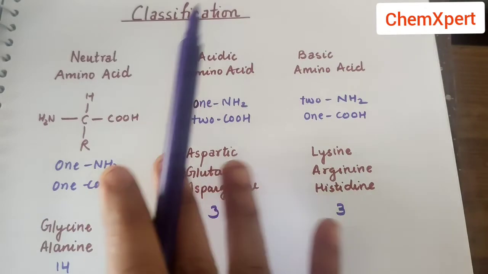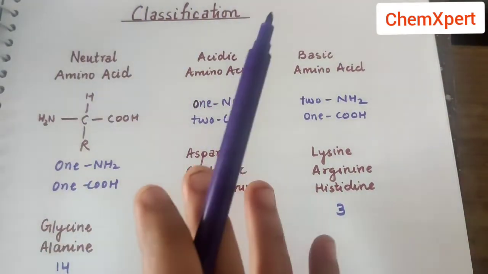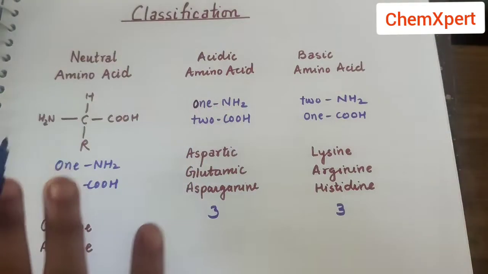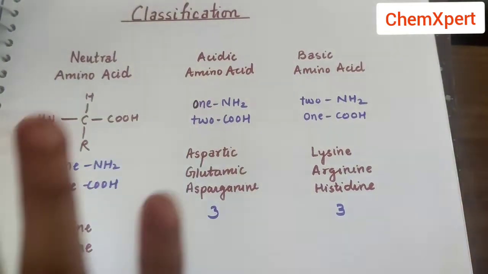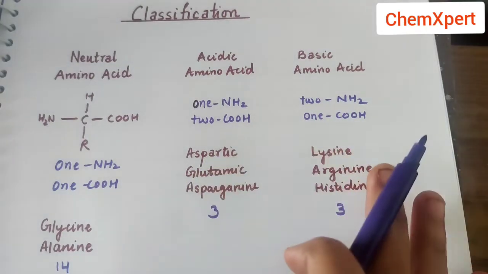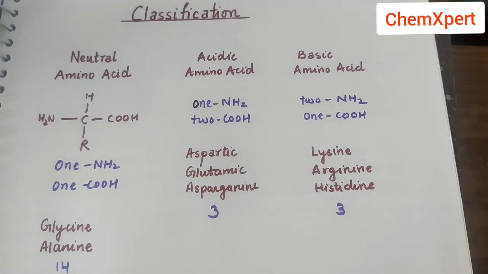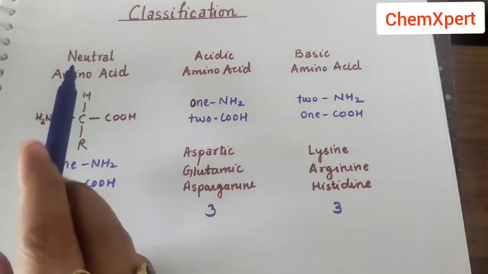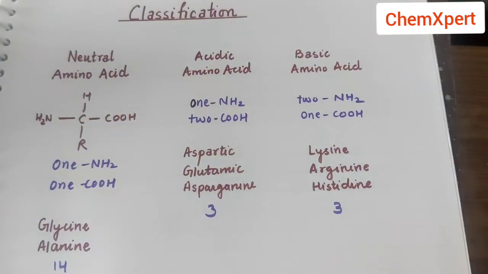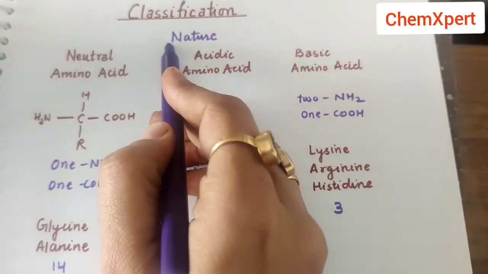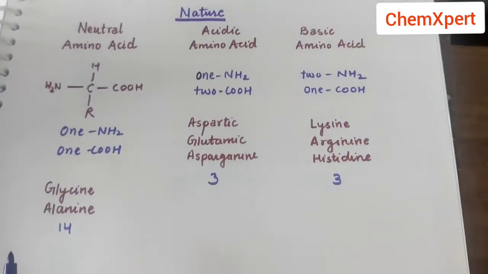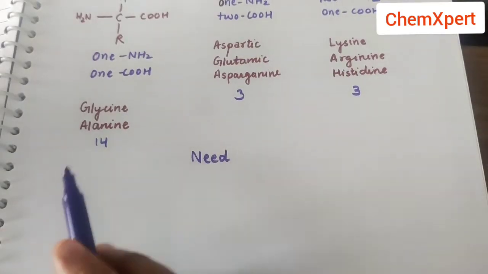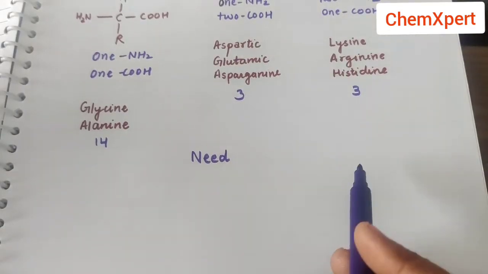Now for the structure, I will upload a separate video, the trick on how to learn the structure of these 20 amino acids. So in this video we mainly focus on the classification and, we can say, the basic structure. So the first classification is on the basis of their nature, whether it is neutral, acidic or basic. So here the basic concept is the nature. Now the next classification is on the basis of their need, that is, they are essential for the body or they are non-essential for the body.